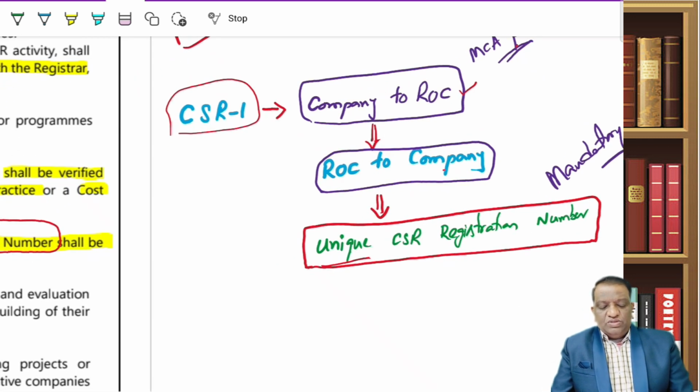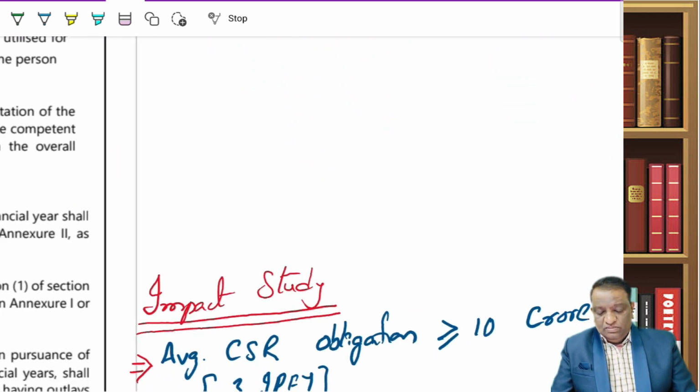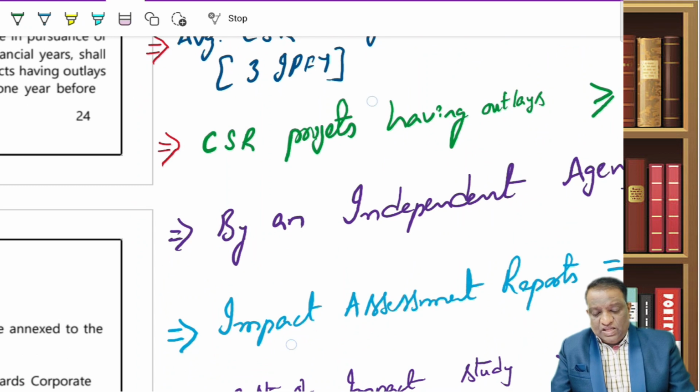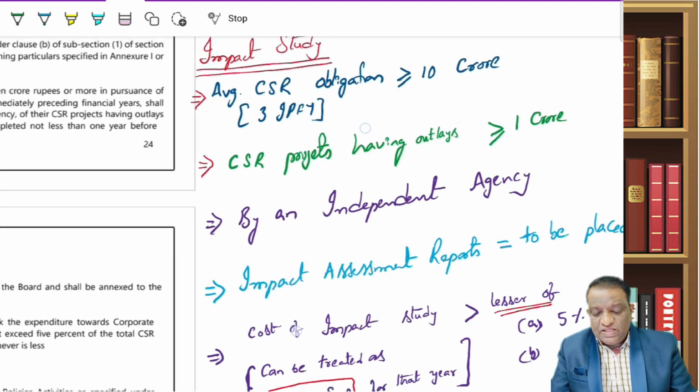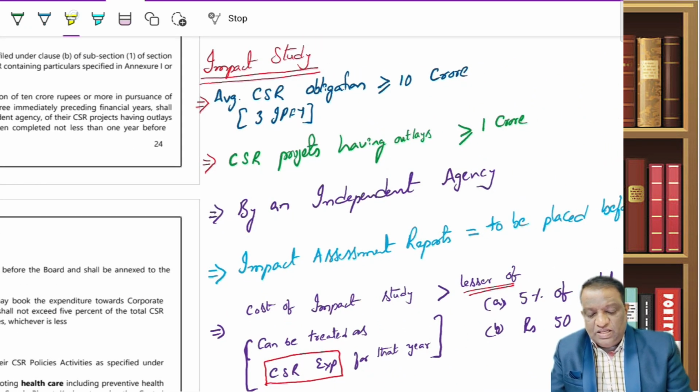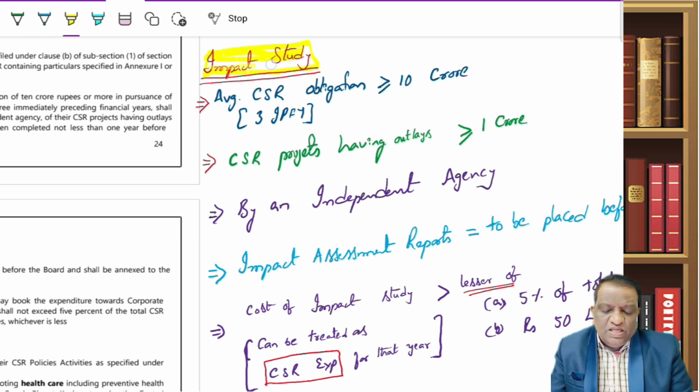This is mandatory. That is the brief about this CSR. And the last topic in the CSR is about impact study. So what the government felt is, when so much money is being spent on CSR, is the money going in the right way?